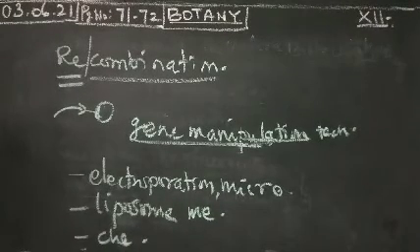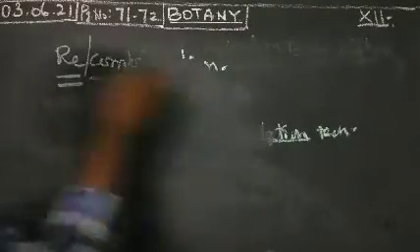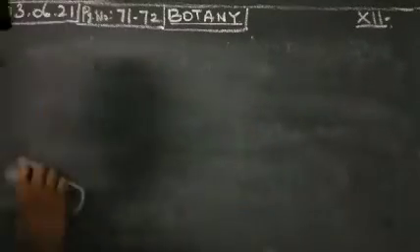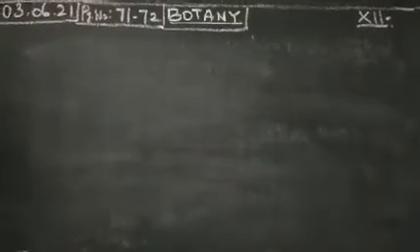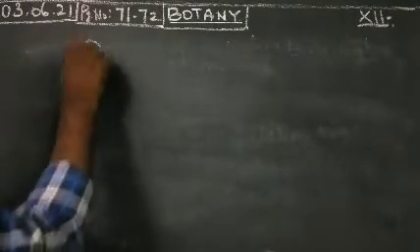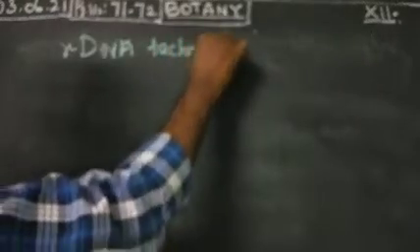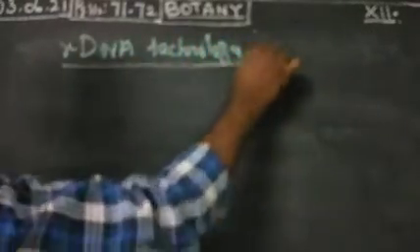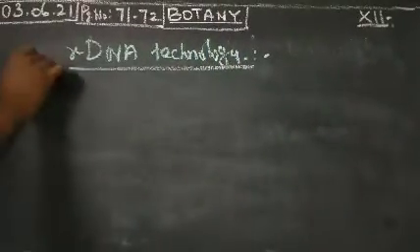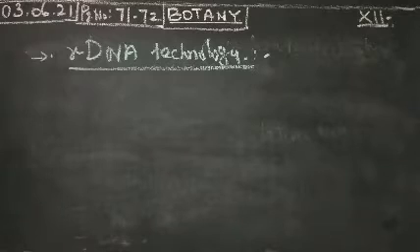Okay, next we pass on to another important technique, that is rDNA, recombinant DNA technology. What are the steps mostly involved? There are steps.